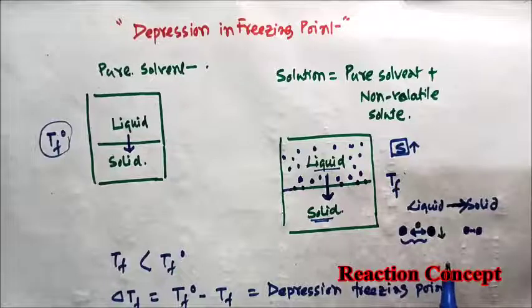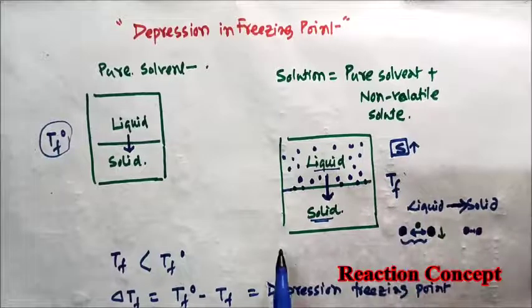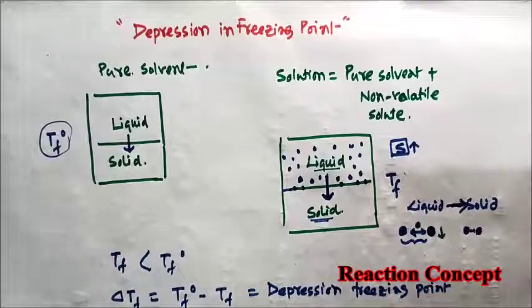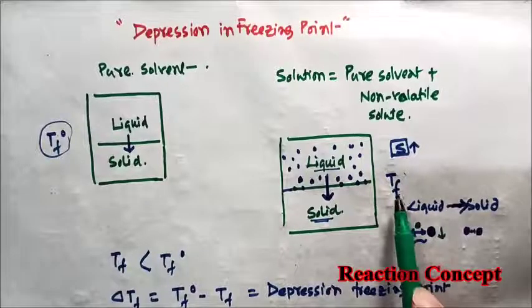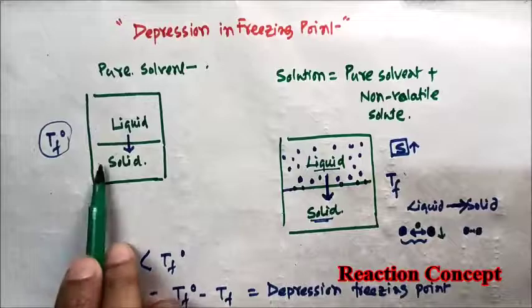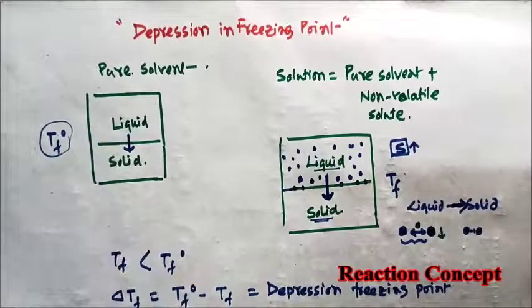That is why this Tf, the freezing point of the solution, becomes less than the freezing point of the pure solvent. This is the reason why when we dissolve a non-volatile solute in a pure solvent, the freezing point of that solution becomes less compared to the freezing point of the pure solvent.